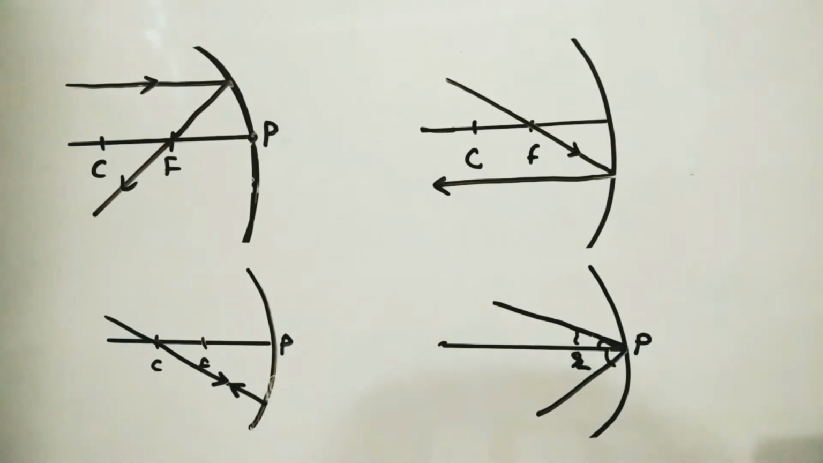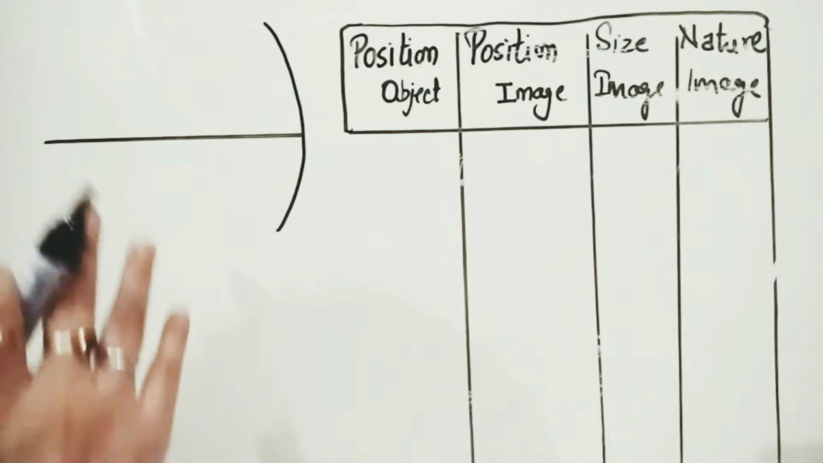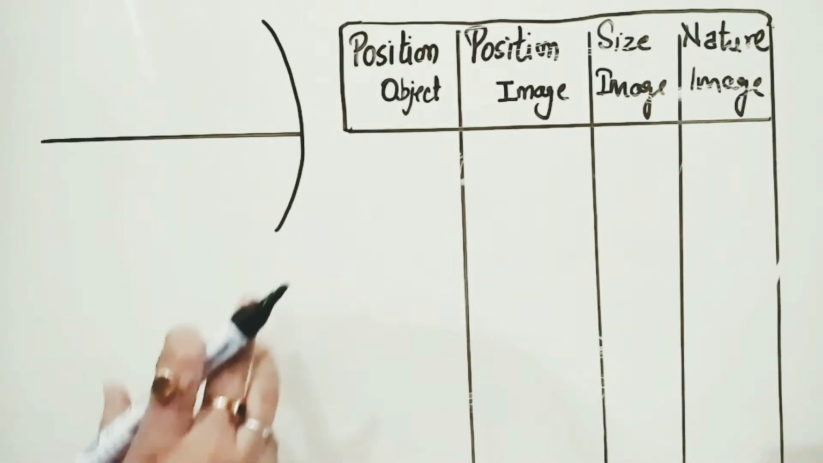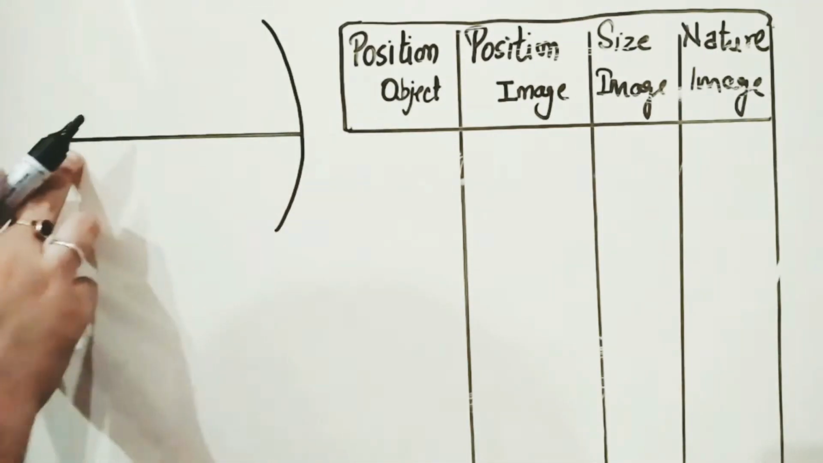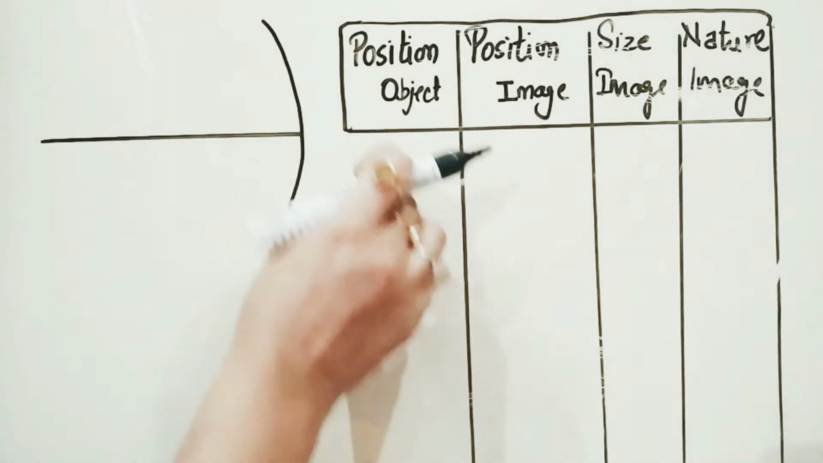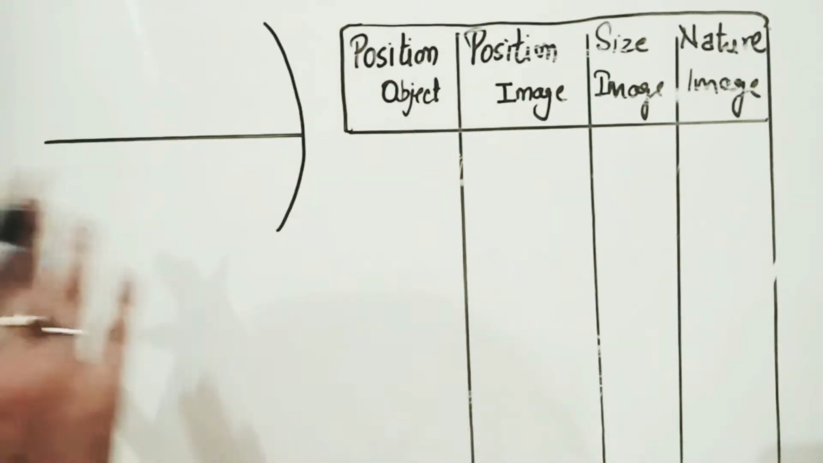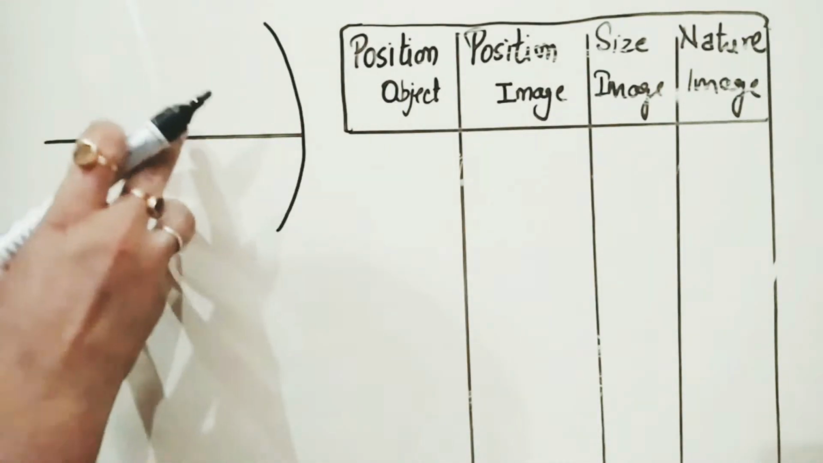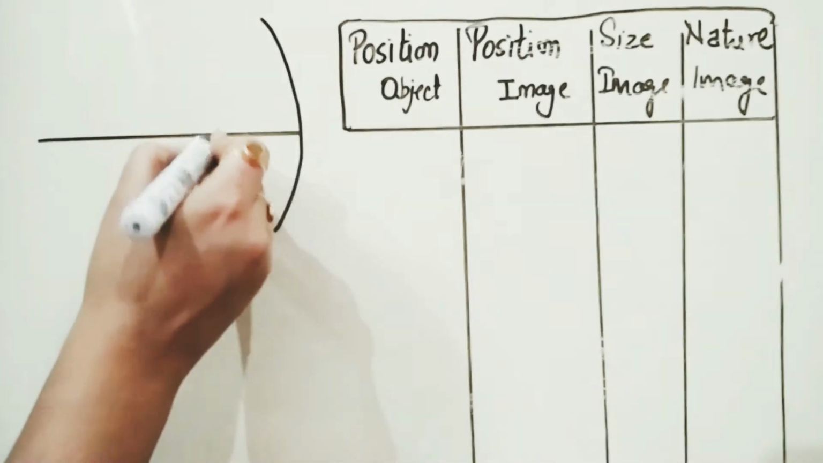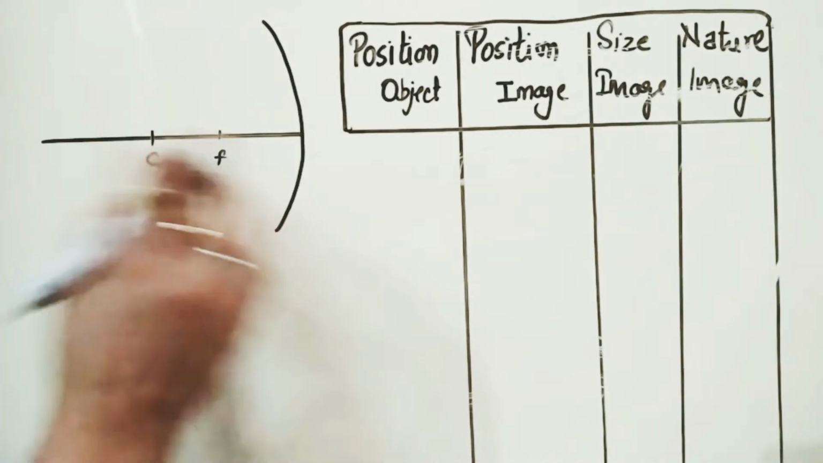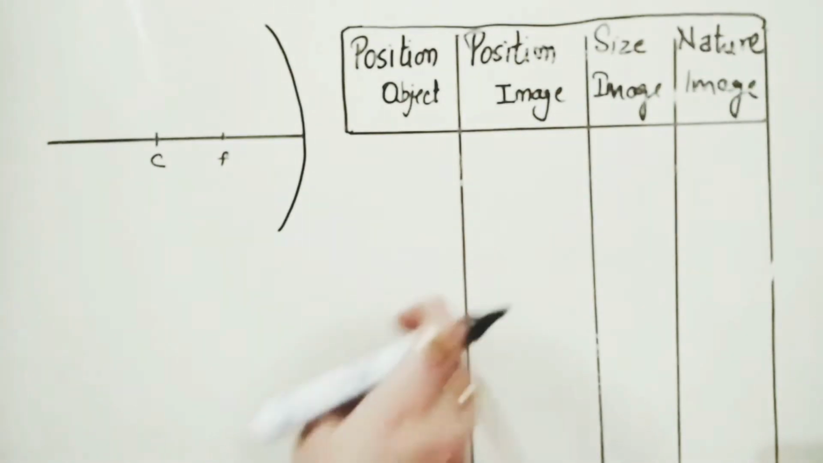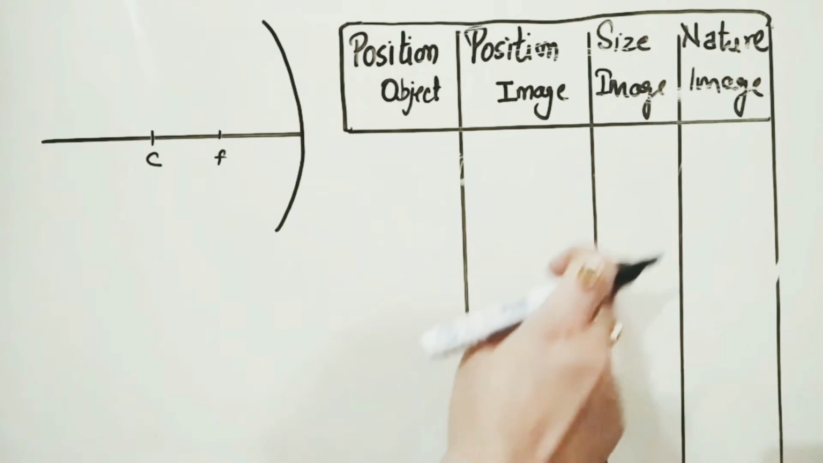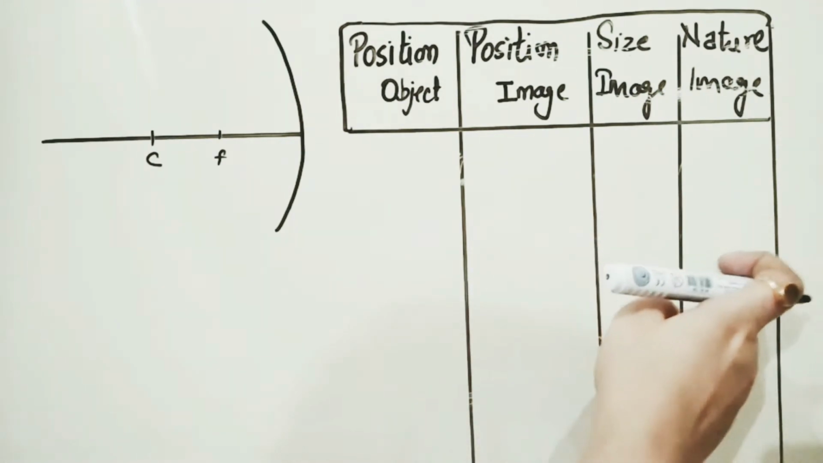Now let's discuss the image formation by the concave mirror. What are the important points in image formation? We need to know the specific position of an object. If we place an object on the principal axis, there are some specific positions which you have to learn: what happens when the object is at focus, what happens when the object is at the center of curvature. For these specific positions we find the position of the image, then the size of the image and the nature of the image.